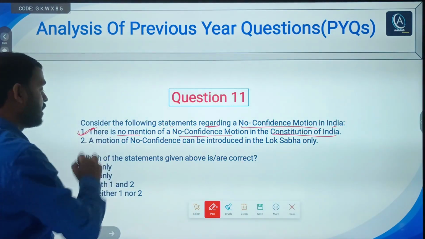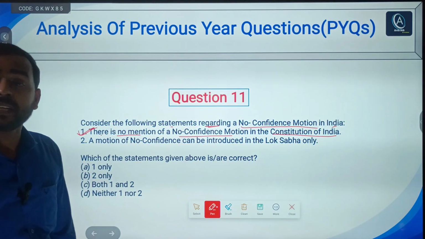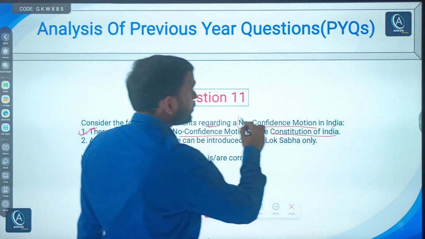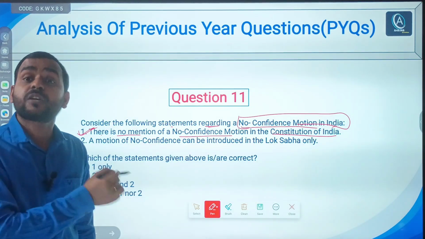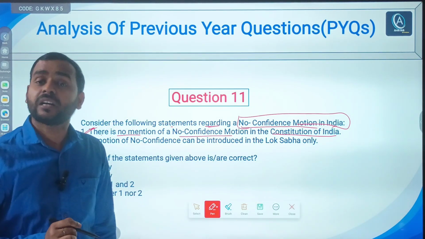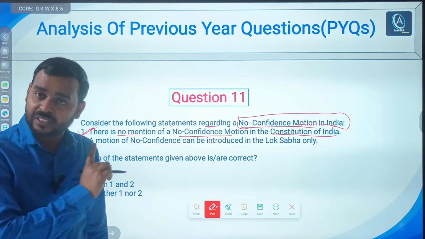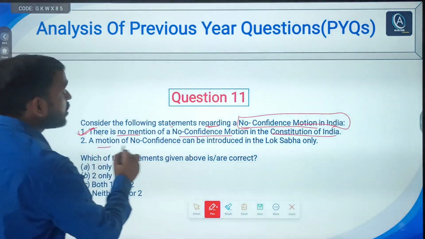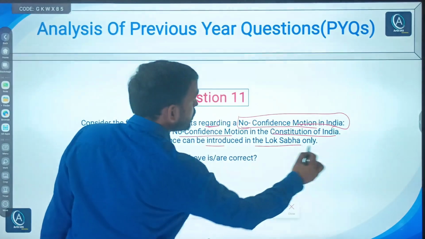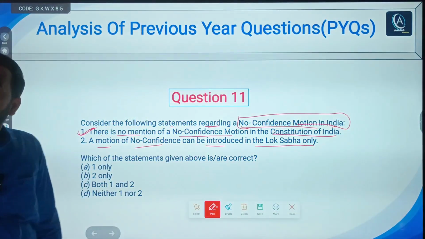Obviously, this is correct. No confidence motion is not mentioned in the Constitution of India. Where has it been written? In the rule book of the House. Simple.